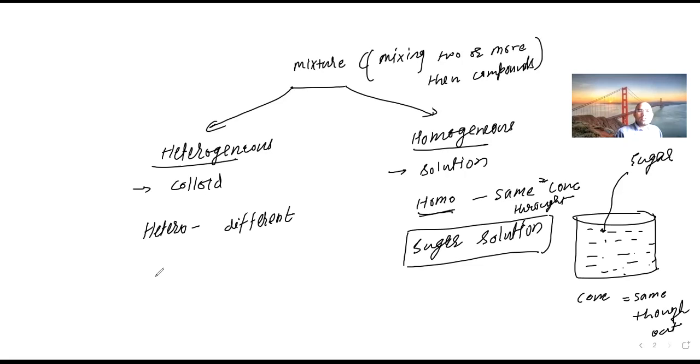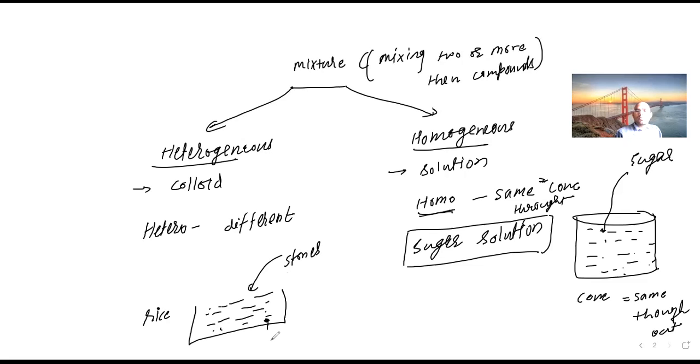If you are talking about heterogeneous, suppose I have some rice, and some stones are there. It is obvious that the stones will be more at the bottom.